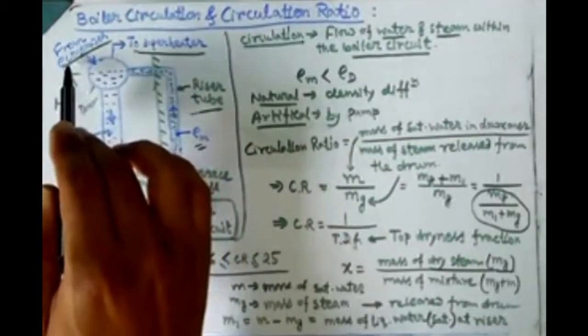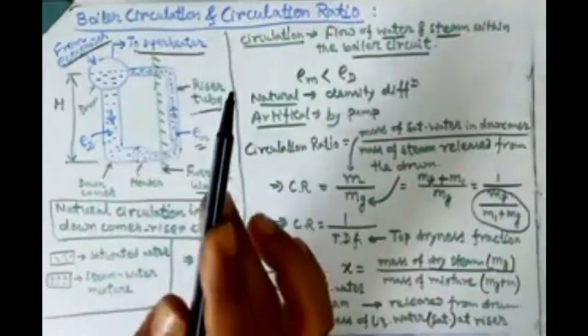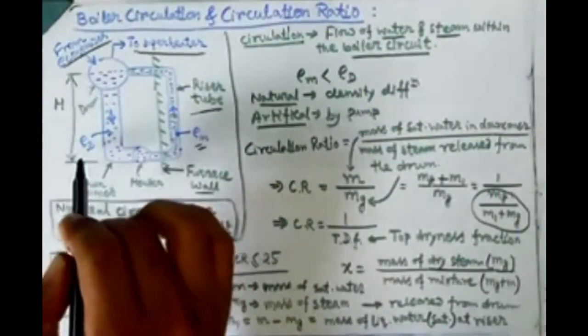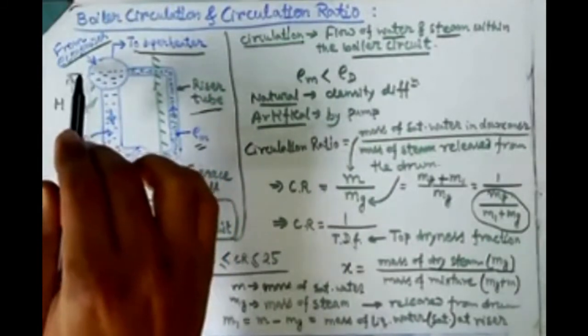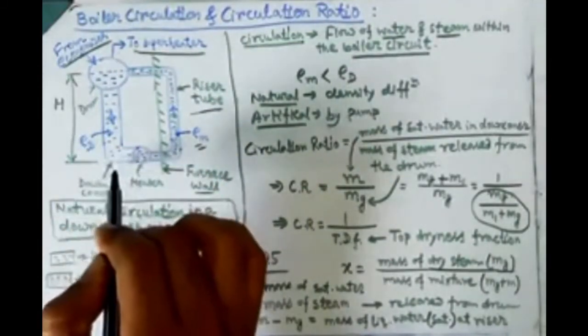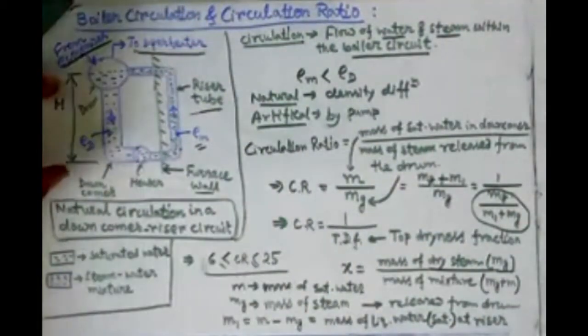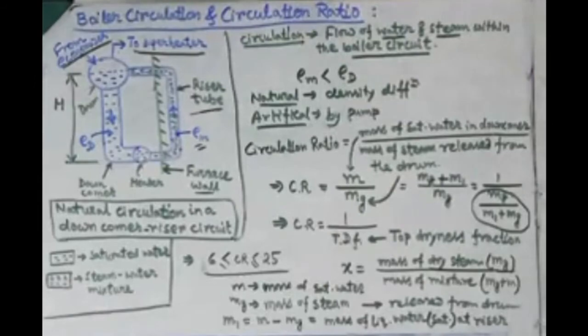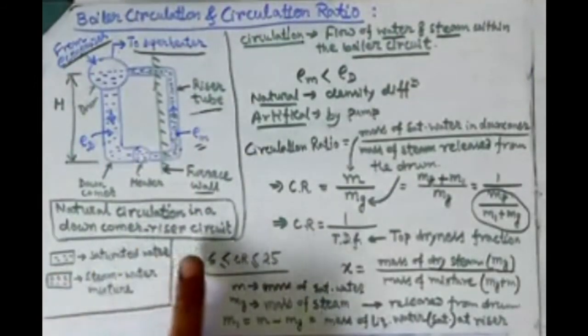And that capital H is the height from the water surface of the drum to the riser tube or downcomer tube, that is the height of the water column. So this picture shows the natural circulation in a downcomer-riser circuit.